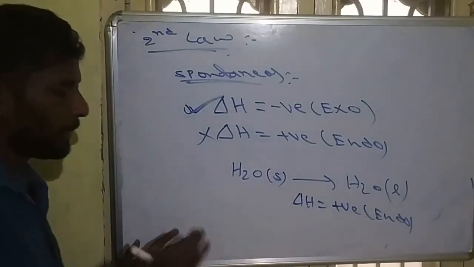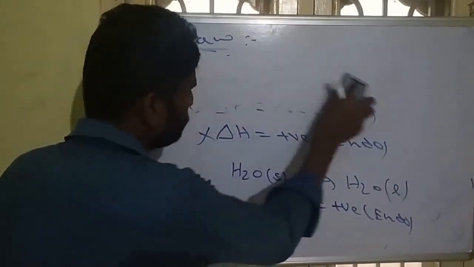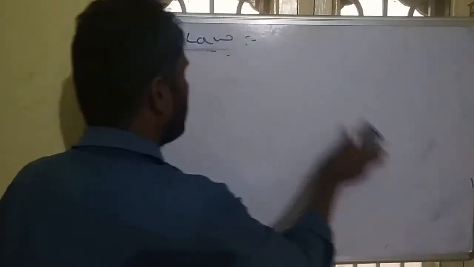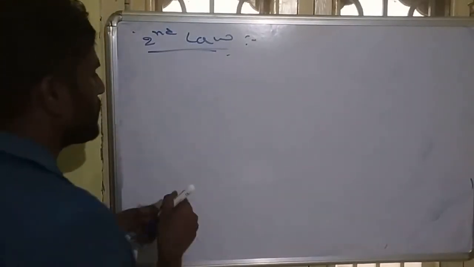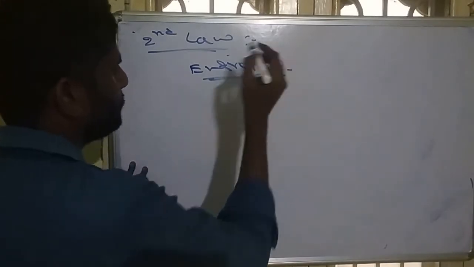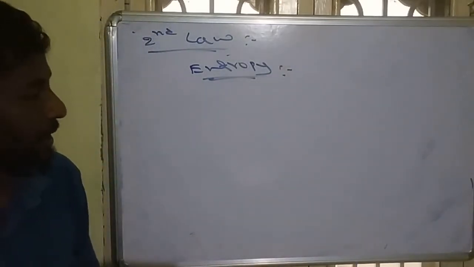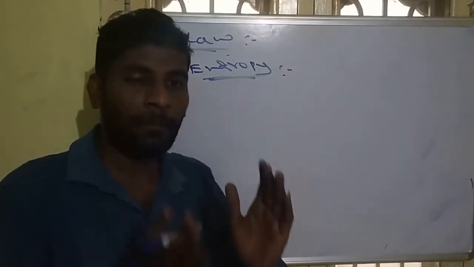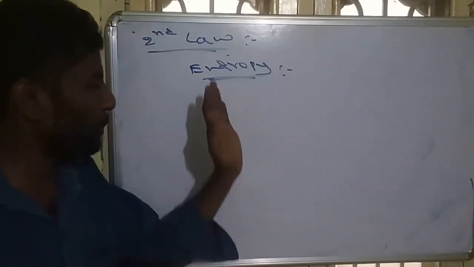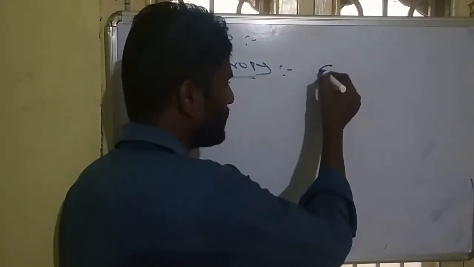So that means delta H by itself does not explain spontaneity properly. We require another state function. That state function is called entropy. Entropy is another state function which explains the randomness of a system. Entropy is a measurement of randomness, denoted with S.